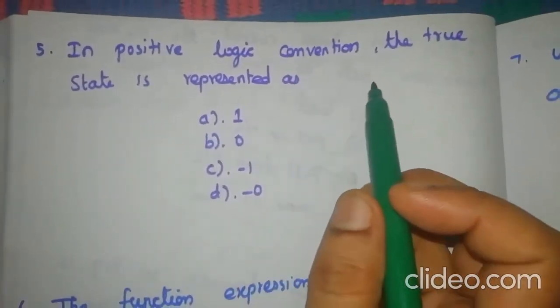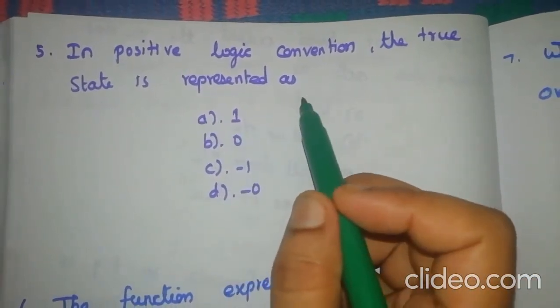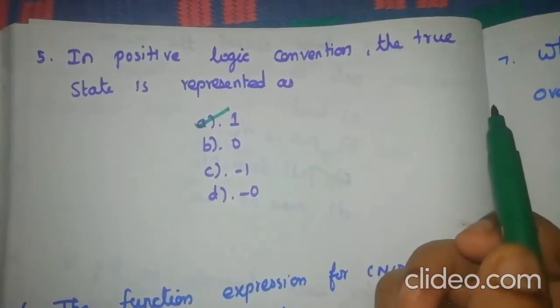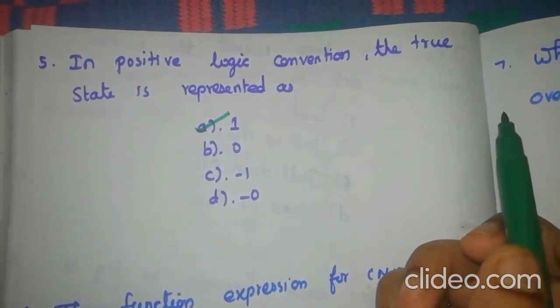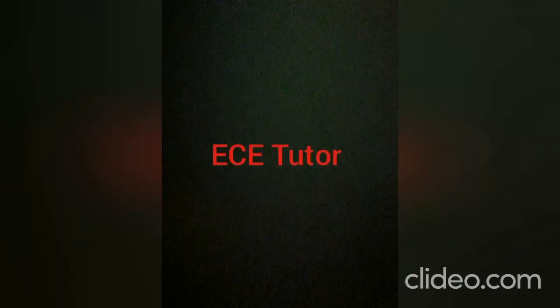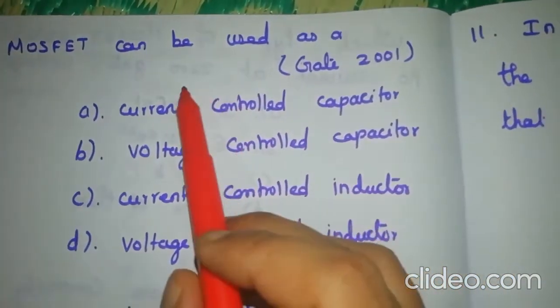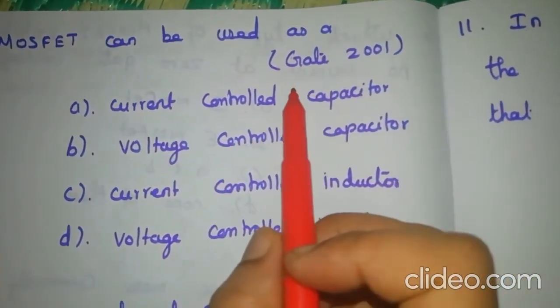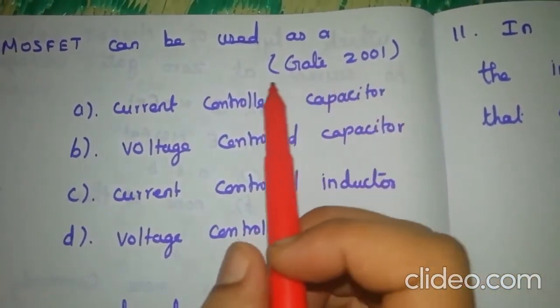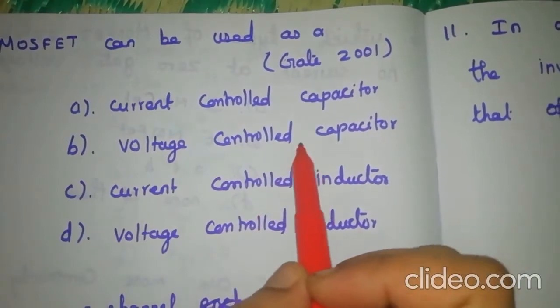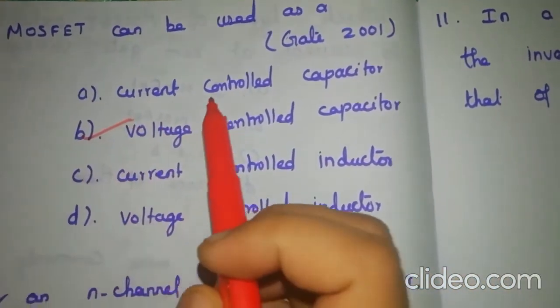In positive logic convention, the true state is represented as, true state means logic 1, and here the answer is A. A MOSFET can be used as a, and this is a question from GATE 2001, a voltage controlled capacitor. So the answer here is B.